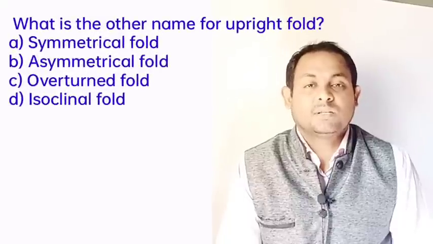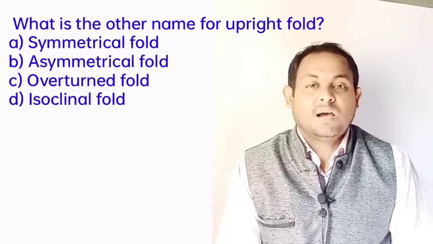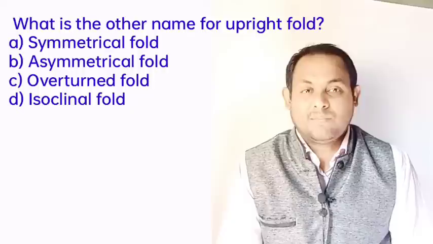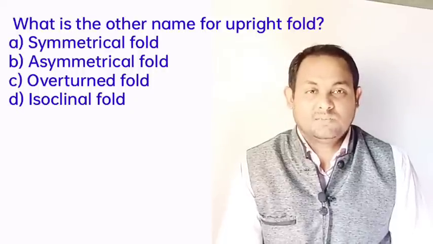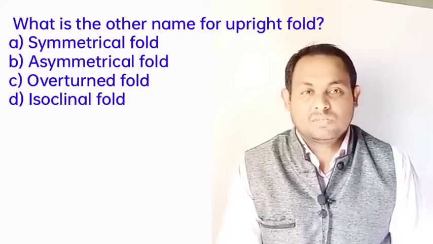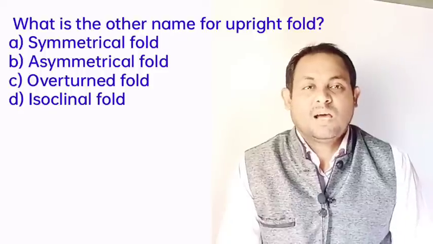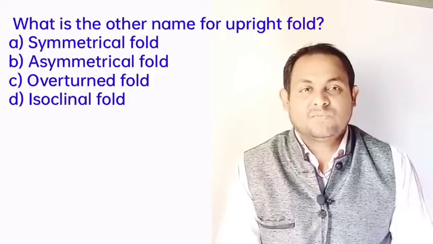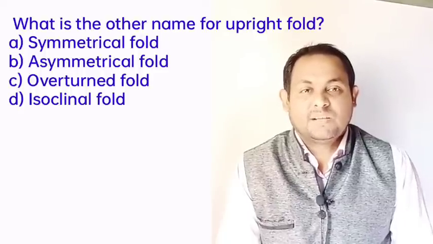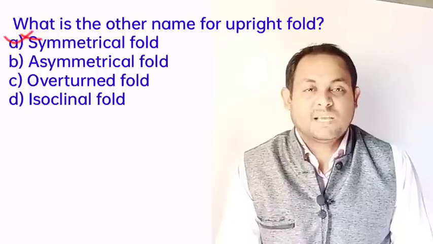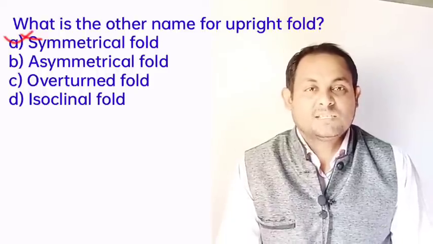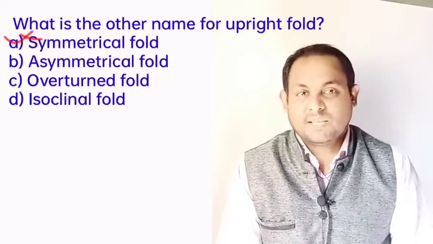Next question: what is the other name for upright fold? Very interesting, the symmetrical folds are also called normal folds or upright folds, and in such a fold the axial plane is essentially vertical. So symmetrical fold is the correct answer. Option A is the correct answer.